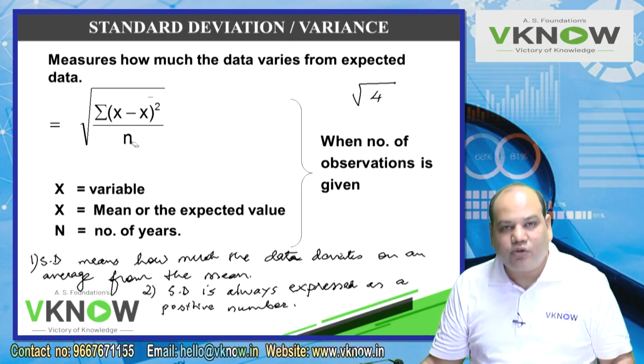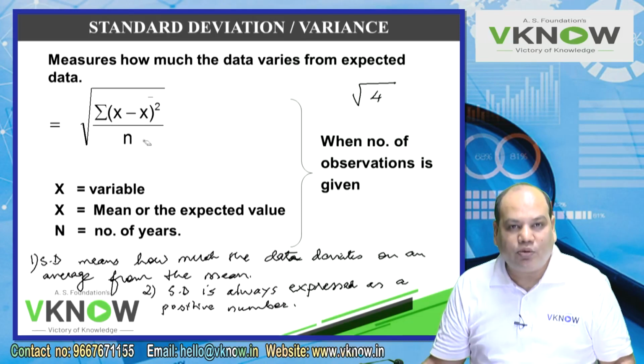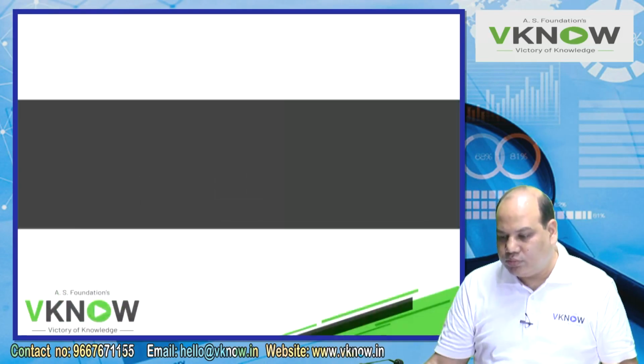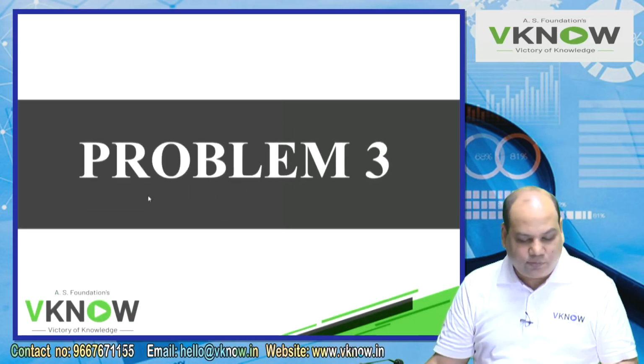Then we divide by n so that we get the average deviation. But if I don't take the square root, the answer is variance. The unit of variance is in squared units, which makes interpretation difficult. So to remove that effect of the square, I will now take the square root. Then the data and the standard deviation are in the same unit. It is easy to understand, interpret and analyze. So standard deviation is used for analysis of risk.